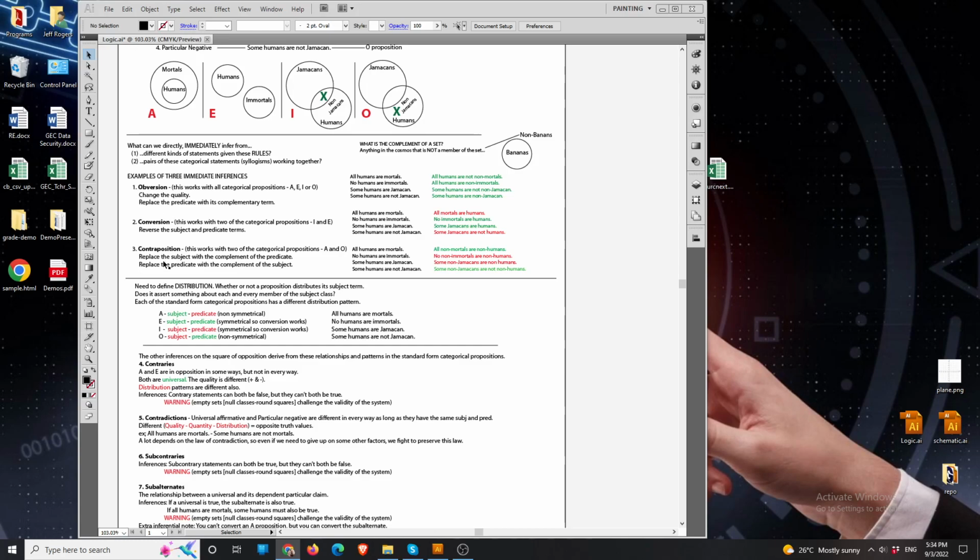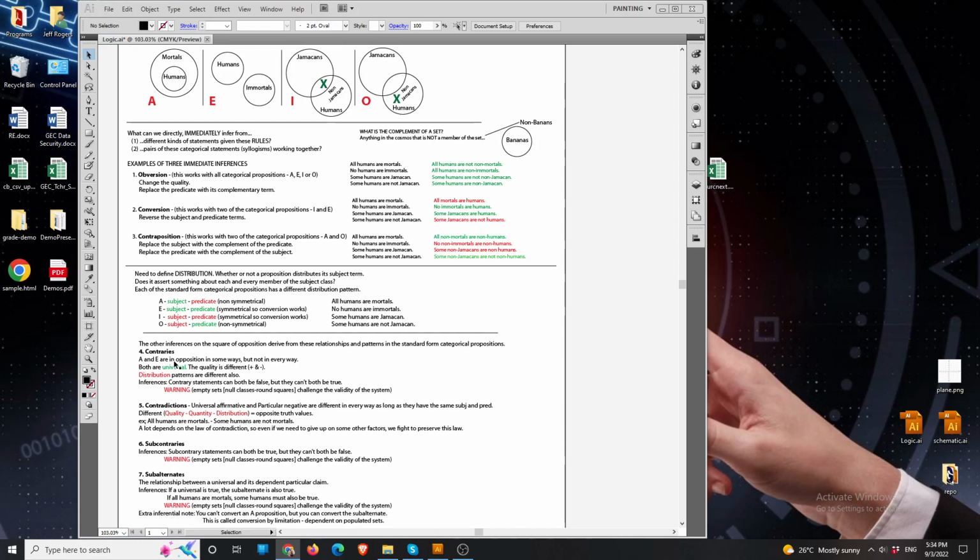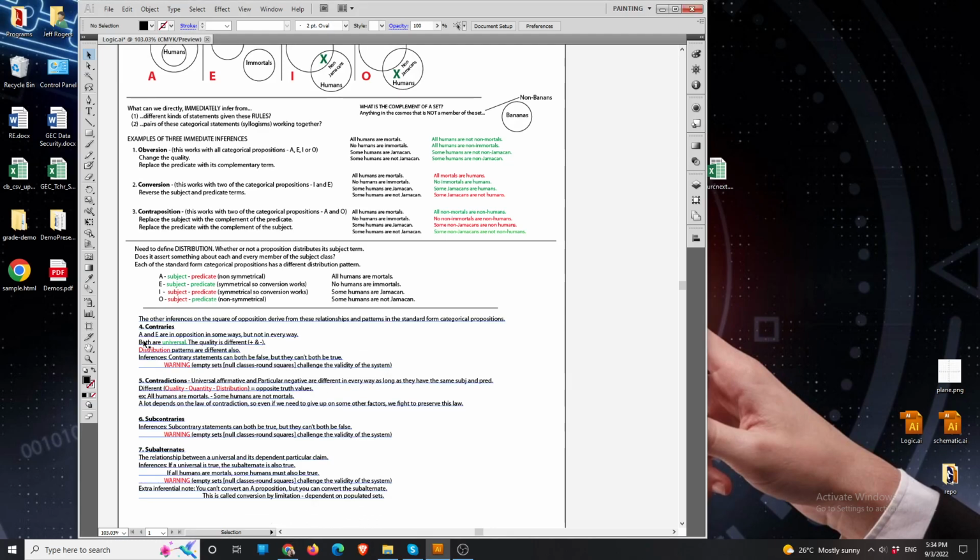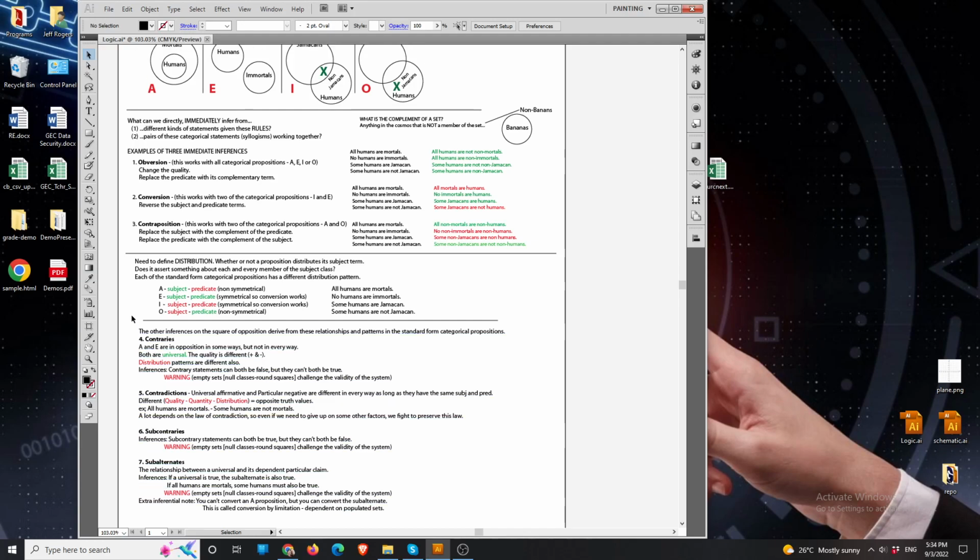Now, the point is that we don't have to go into why this works and why this works. And we don't have to go into why contraries and subalternates work or don't work. But we can talk a little bit about the patterns generally. For example, contraries are where the A and the E proposition are in opposition in some ways, but not in every way. So for example, both of them are universal, but the quality is different.